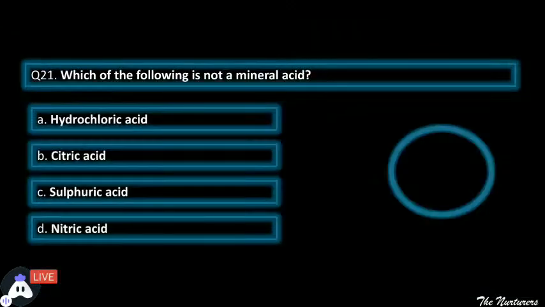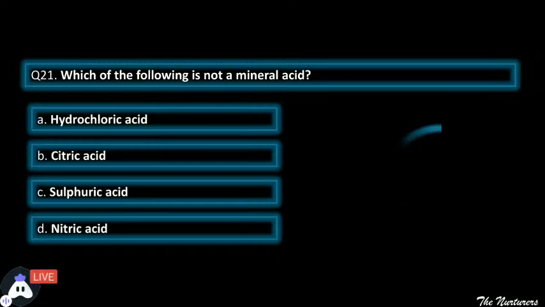So yes, one more question we have. It's a last and an easiest question of all the following which we have discussed today. Which of the following is not a mineral acid? So what are the mineral acids? You all know. Your time has started. This is the last question I want everyone to answer, those who are attending the class or the session. Hurry up. कौन सा इनमें से मिनरल एसिड नहीं है, मतलब बाकी सारे मिनरल एसिड है. Think about it. Whether it is A, hydrochloric acid, B, citric acid, C, sulfuric acid, or D, the nitric acid. Which is not a mineral acid?